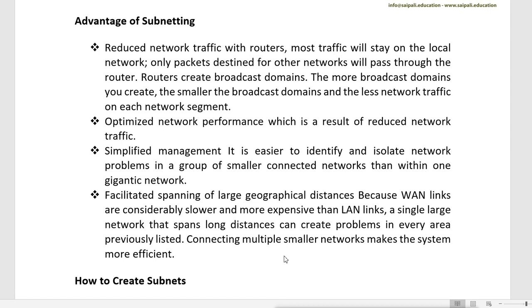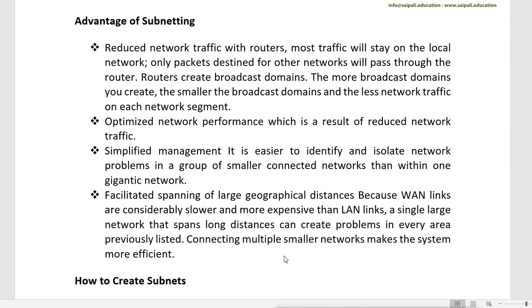Then it facilitates spanning large geographical distances, because WAN links are considerably slower and more expensive than LAN links. A single large network that spans a long distance can create problems in every area previously listed. So connecting multiple smaller networks makes the system more efficient. Connecting small subnets together makes it easier to build the big WAN. It is more efficient.